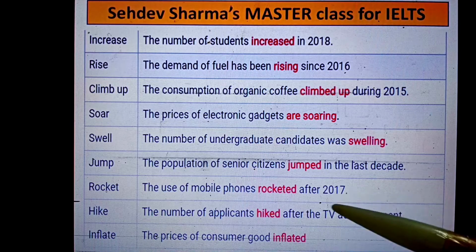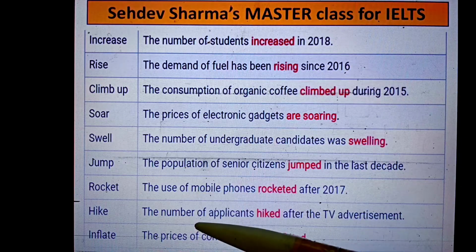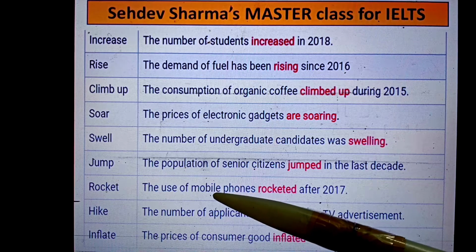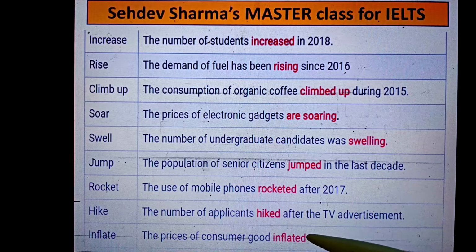My dear students, these slides are not only for your task 1, they can be used in your speaking also, and in task 2 also. So a lot of things can be done. Hiked up, inflated. See the wonderful small sentence, but a good scoring sentence. The price of consumer goods inflated. The prices of consumer goods inflated for the last 10 years, whatever you have to write, right?